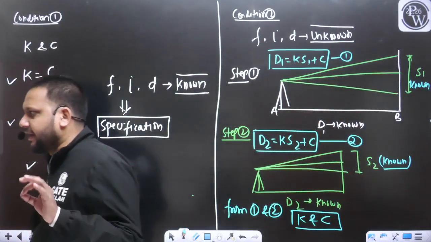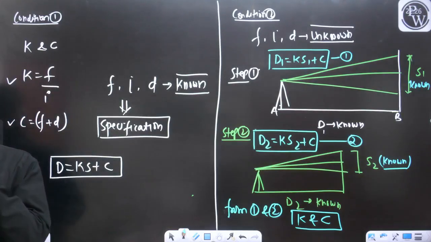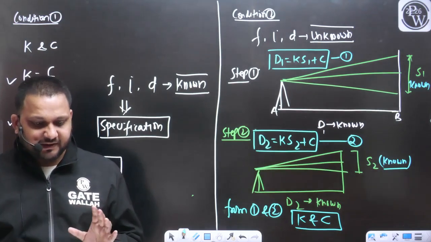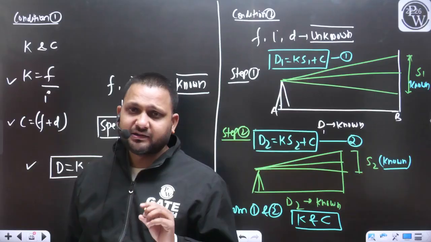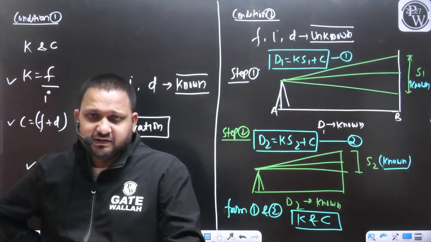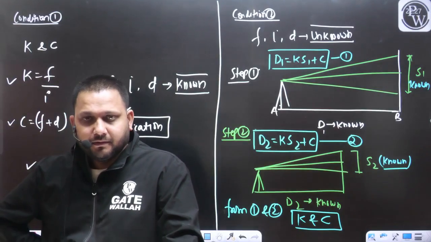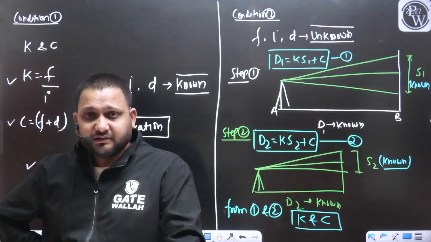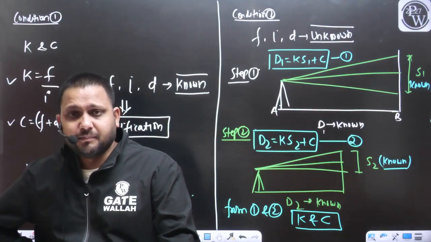Now here I will discuss a very important point. Generally, students are getting confused. They say, sir, there are various formulas and different cases in tacheometry, and we don't know how to remember all the formulas.